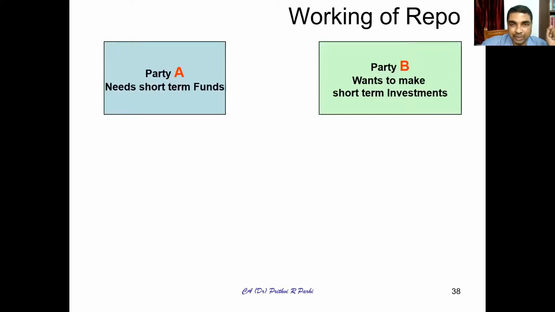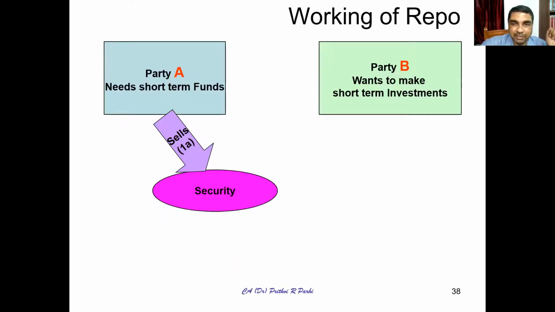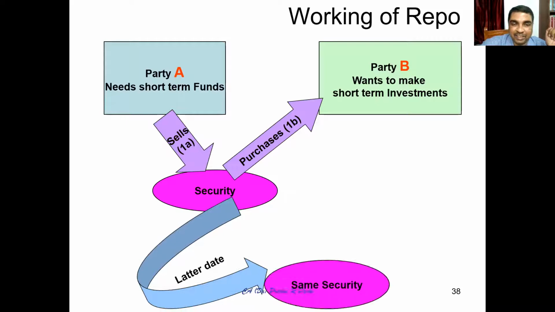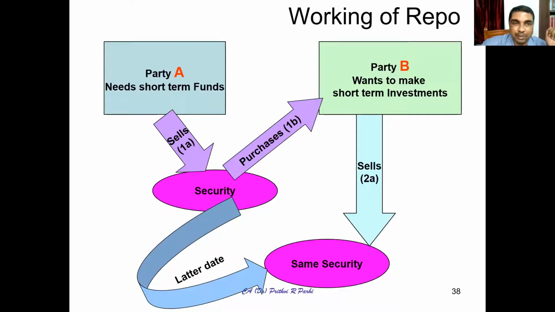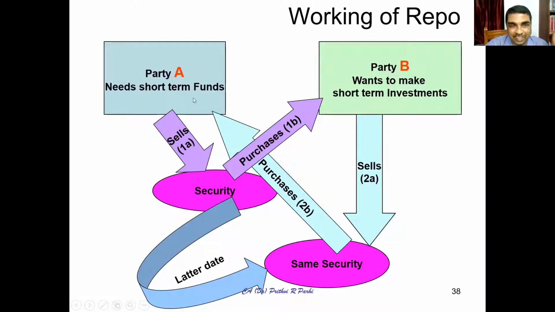Party B wants to make investment. So party A sells a security to party B, and the same security on a later date is purchased by party A from party B. In this process, the person who needed funds will pay a little extra, that is the cost of funds. The person who wants to make investment will get a little extra, that is the reward for investment.